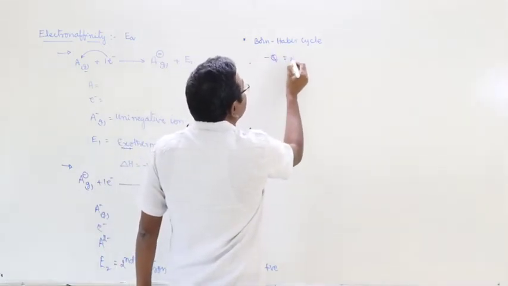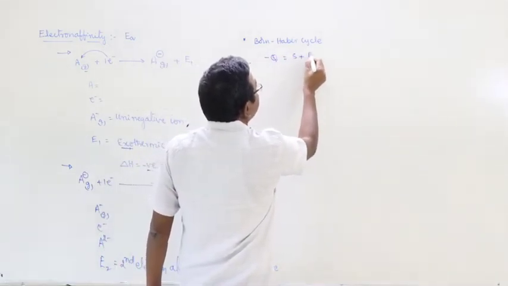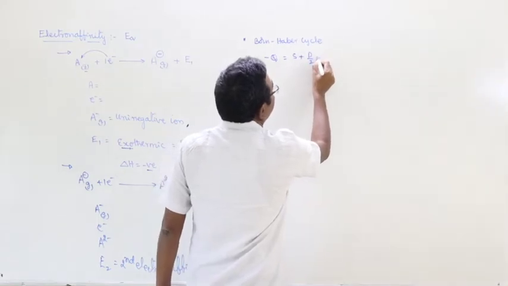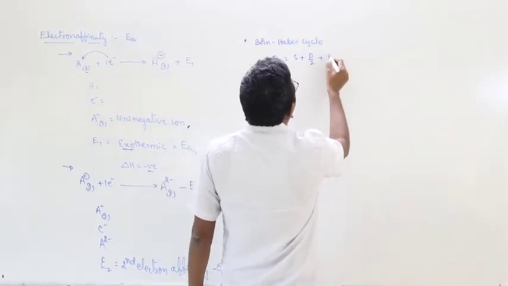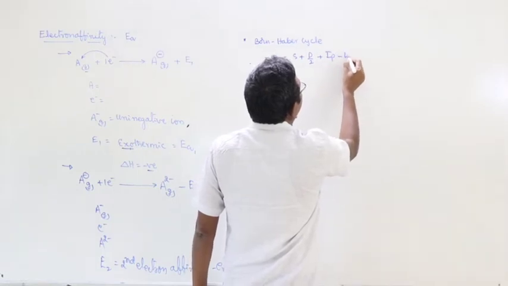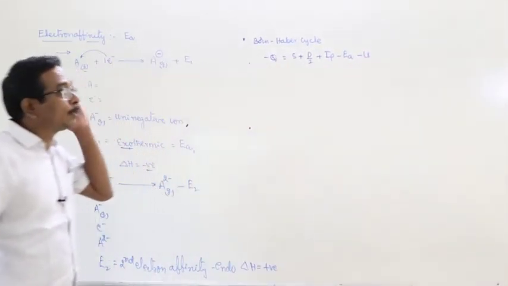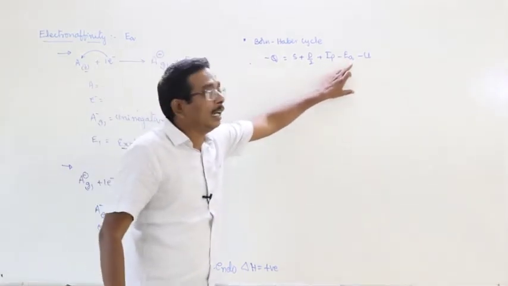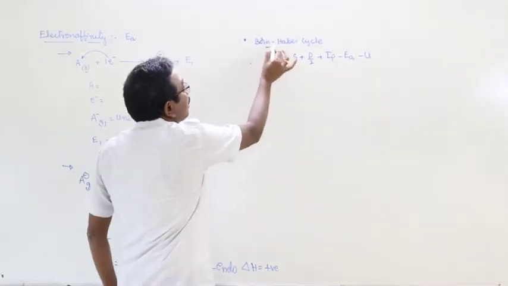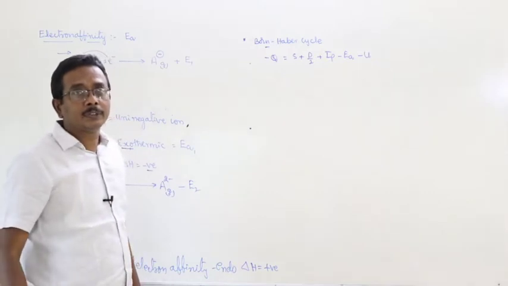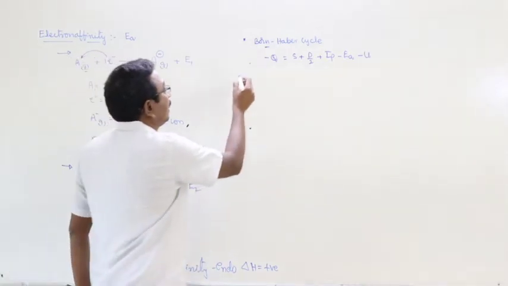Minus Q is equal to S plus D by 2 plus IP minus electron affinity minus lattice energy. This is the expression used to calculate electron affinity by using the Born-Haber cycle.